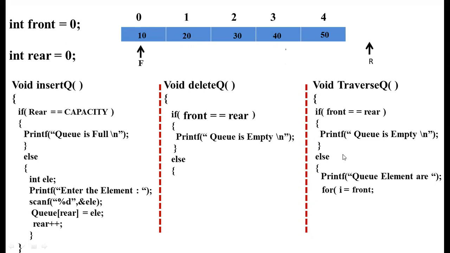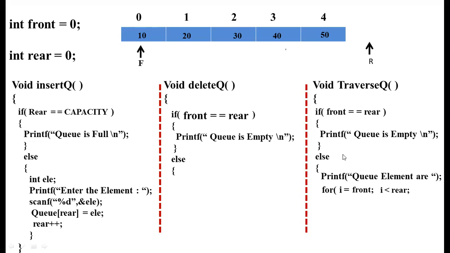For i is equal to 0, or more clearly for i is equal to front, because front will always point to the 0th location. As we have discussed, the front will always be positioned at the first location with index value 0. Now we are going to display until the i value is less than rear, not less than or equal to rear.